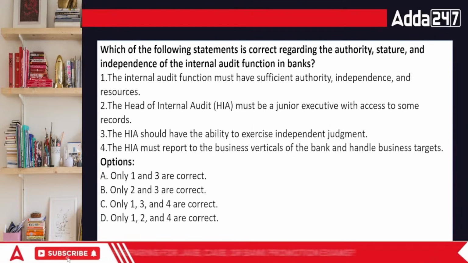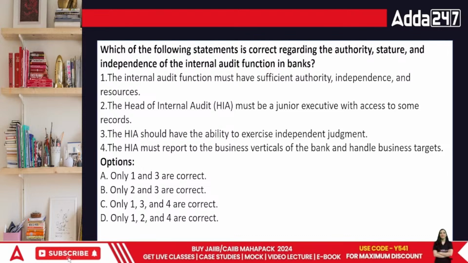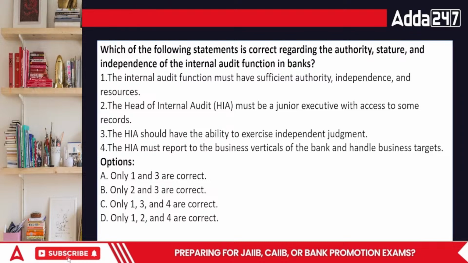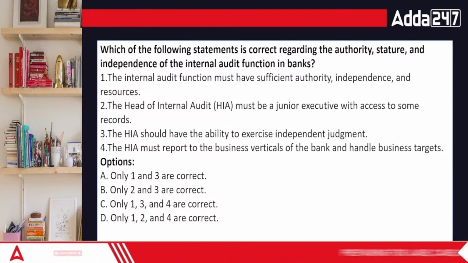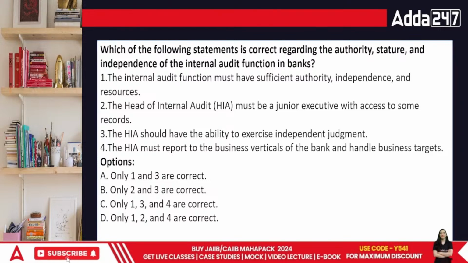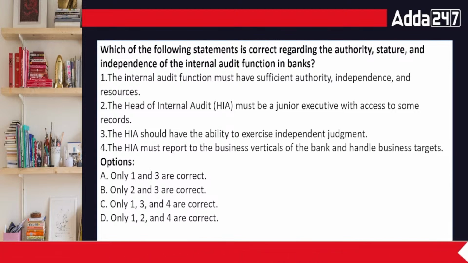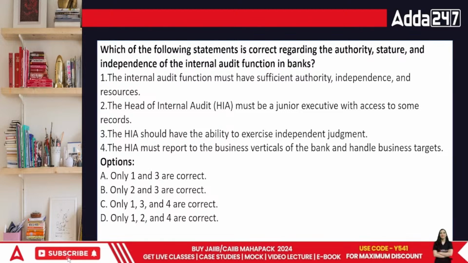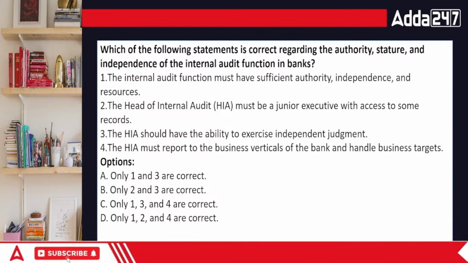Next point. Which of the following statements is correct regarding the authority, stature, and independence of internal audit function in the banks? The internal audit function must have sufficient authority, independence, and resources. The head of internal audit must be a junior executive with access to some records, or HIA should have the ability to exercise independent judgments, or HIA must report the business verticals of the bank and handle business targets.